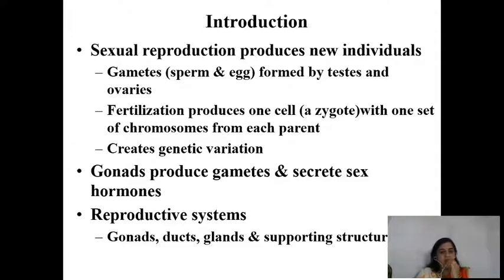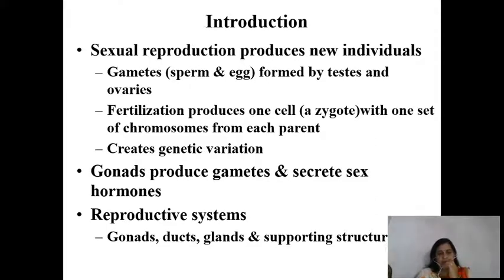These steroidal hormones are very crucial, or essential, for the process of reproduction. The primary sex organ is the gonads: testis in male and ovaries in female.